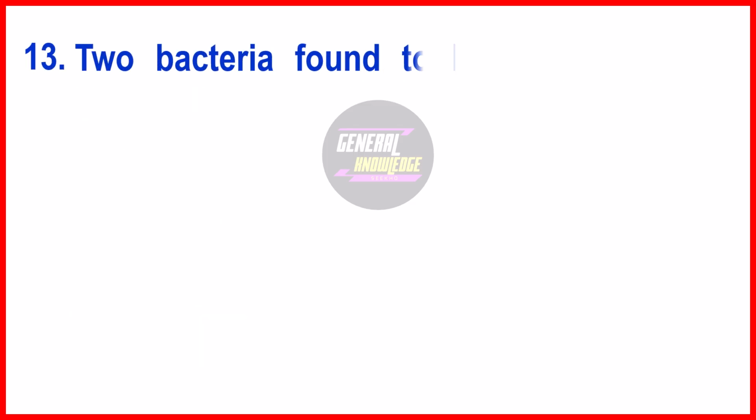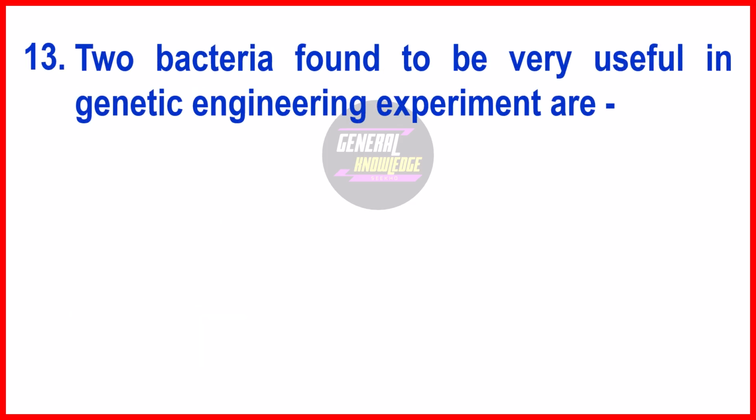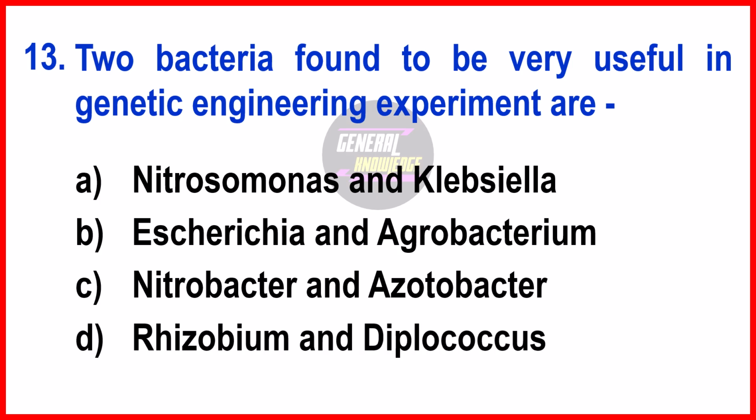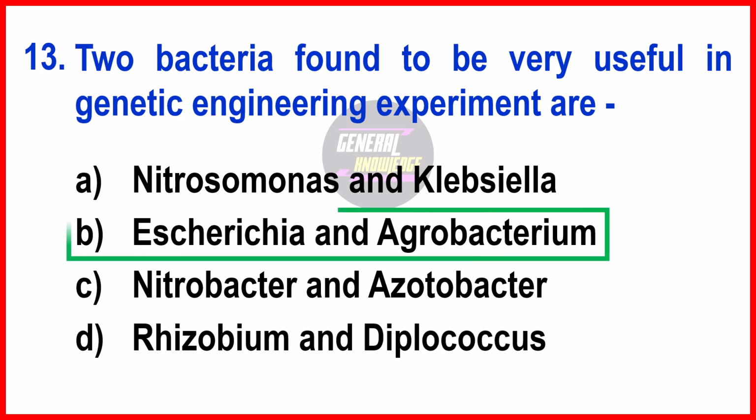Two bacteria found to be very useful in genetic engineering experiments are. The right answer is option B, Escherichia and Agrobacterium. Two bacteria, Escherichia coli and Agrobacterium tumefaciens, are widely used in genetic engineering experiments. E. coli is favored for its short generation time and ability to produce numerous plasmid copies, while Agrobacterium is known for its natural ability to transfer DNA into plant cells.